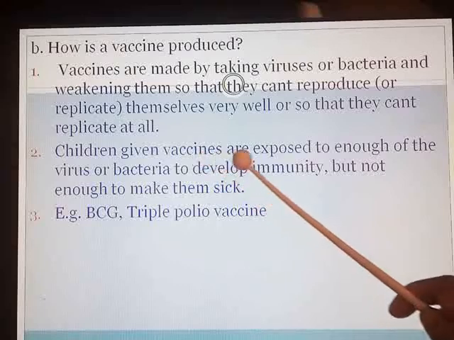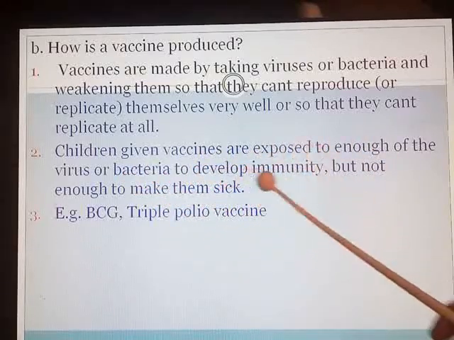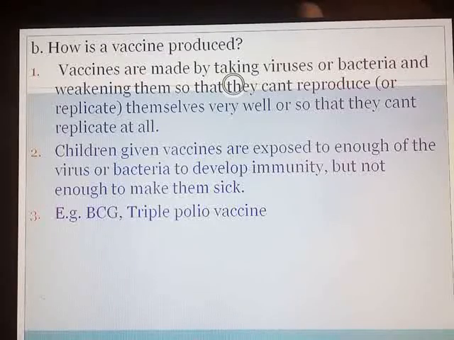Children given vaccines are exposed to enough of the virus or bacteria to develop the immunity. Now you know even vaccines, they are discovering against corona. So what they are doing, that particular virus which is causing the corona disease, is administered in different animals or something. So when those animals produce the antibodies against it, that will be used later on to produce the antibiotics.